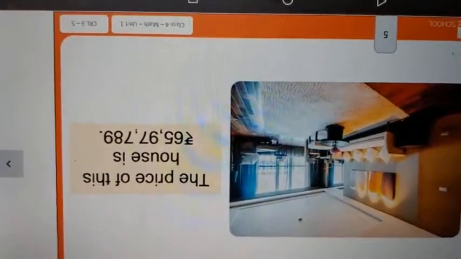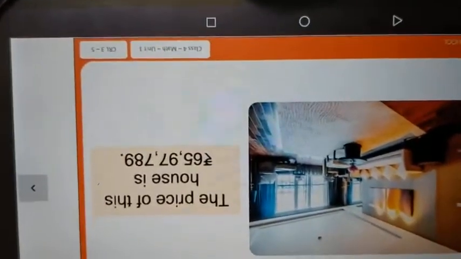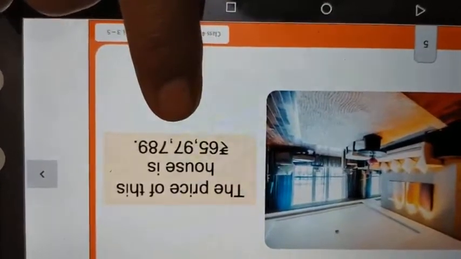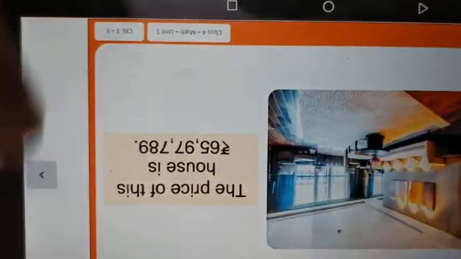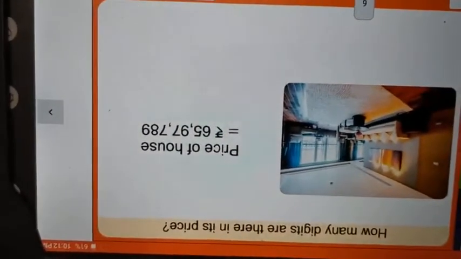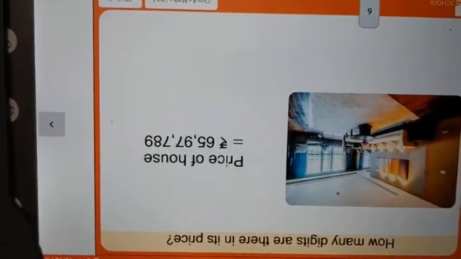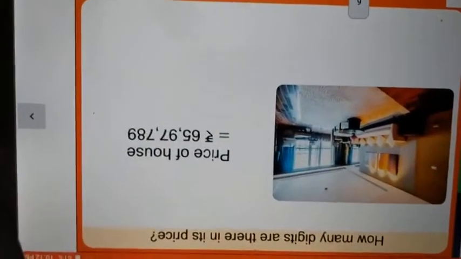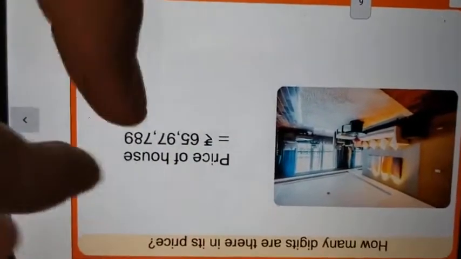The price of this house. Look at this picture. This is a house, right? The living room is here. So, what is the price of this house? That we have to find. The price of this house is 65,97,787. Now, how many digits are there in its price? That we have to find.